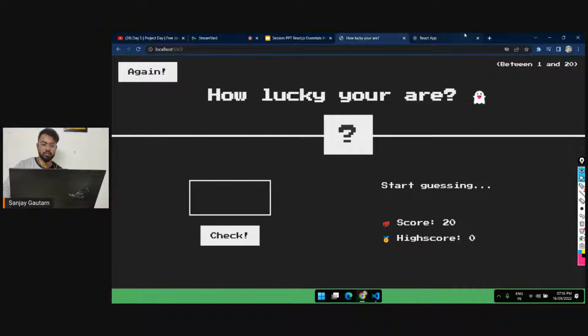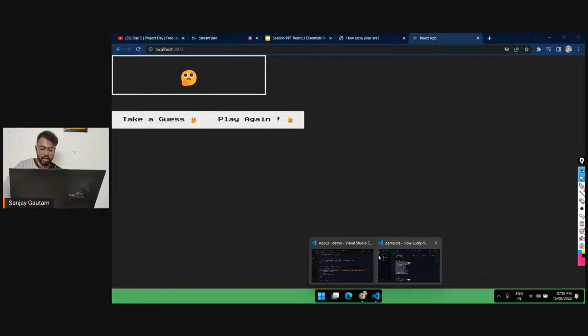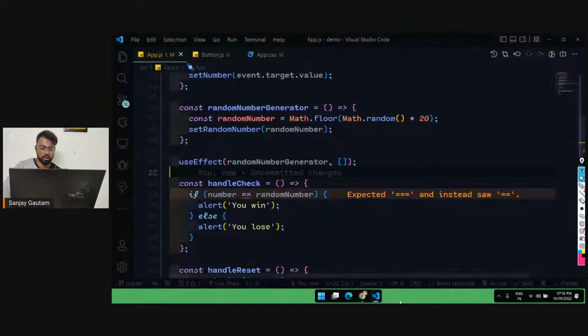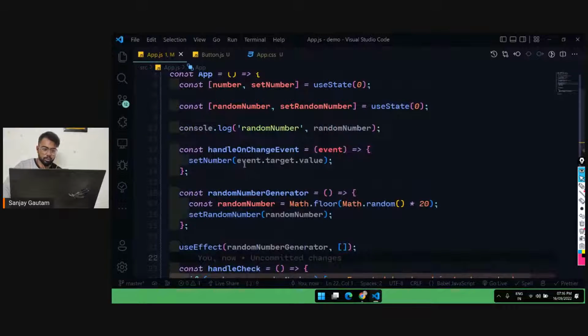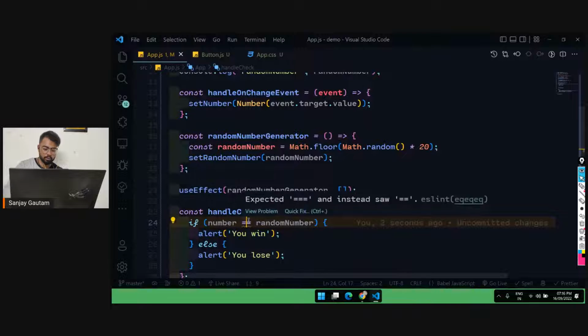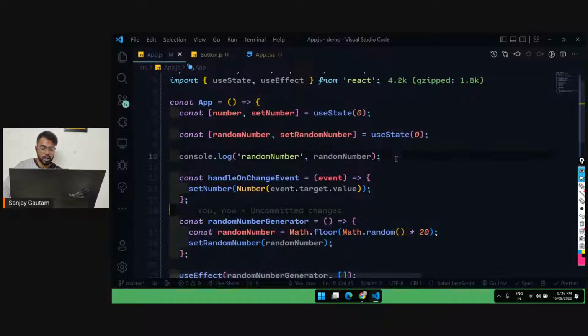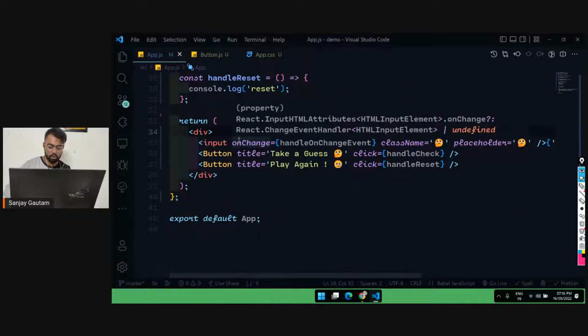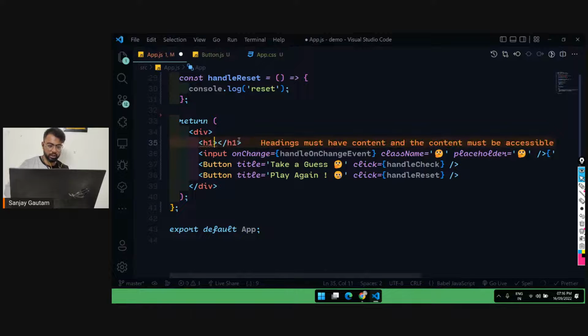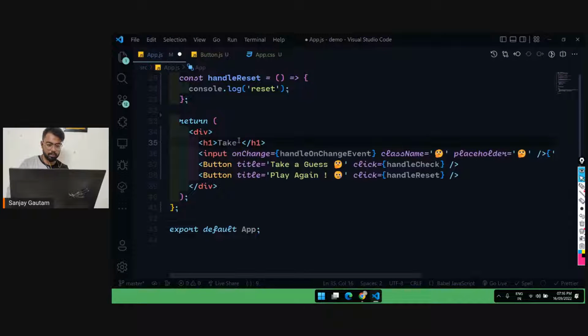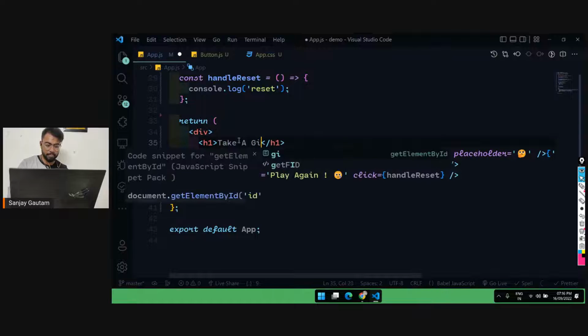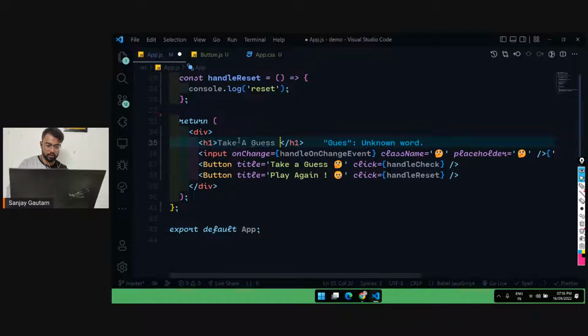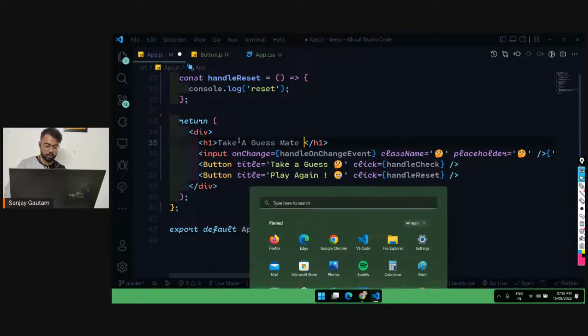So now we have created our very basic stuff, and now we just have to show this on the screen. I'm going to convert this into a number as well, so I'm just going to type Number here. It's basic JavaScript, by the way, nothing so fancy. And I'm going to use triple equals here. Now, if we lose or if we won, I want to show that on our screen. So I'm going to create an h1 here and type: take a guess, mate.